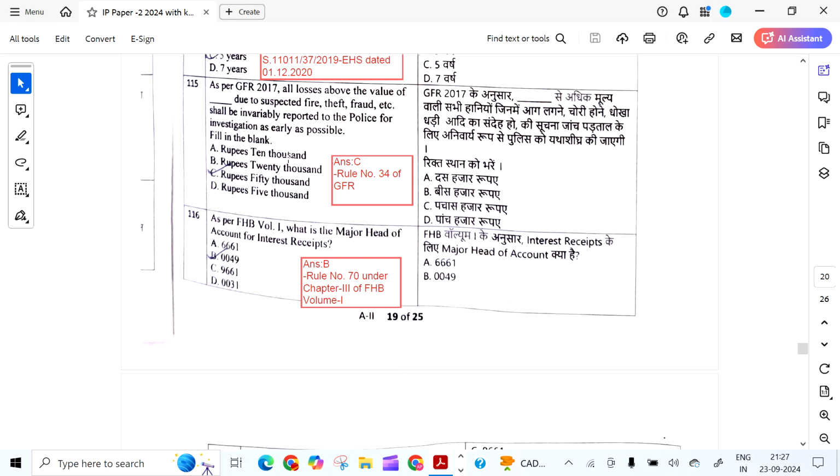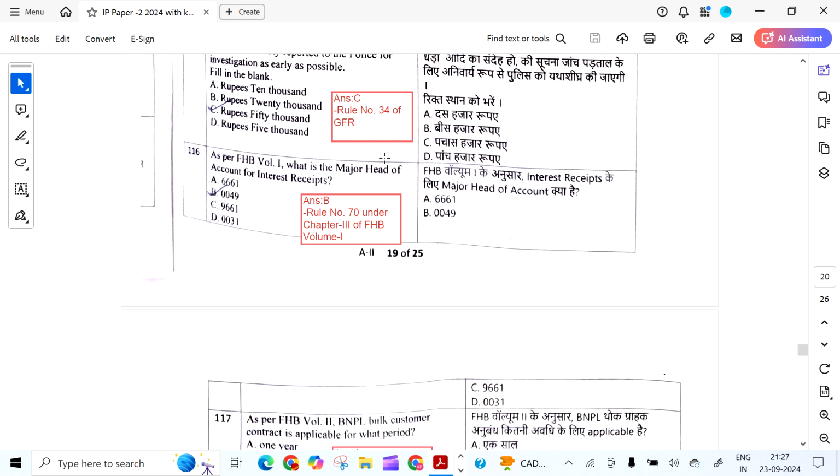1/12/2020. As per GFR 2017, all losses above value of dash due to suspected fire, theft, fraud, etc. shall be invariably reported to police for investigation as early as possible. It is 5,000 rupees. It should be reported. Rule 34 of GFR.